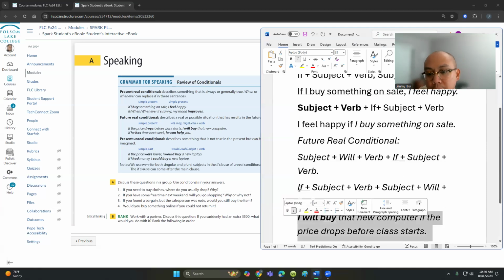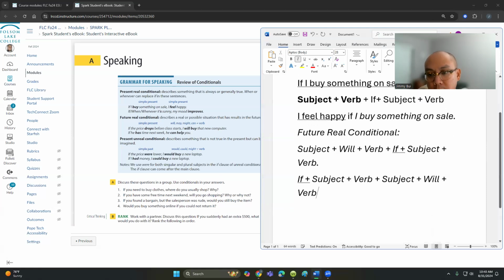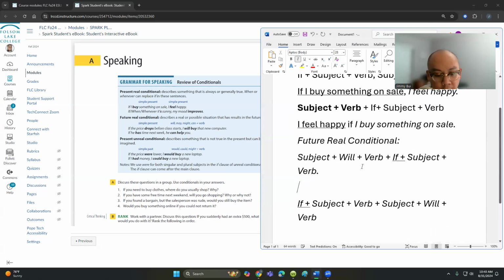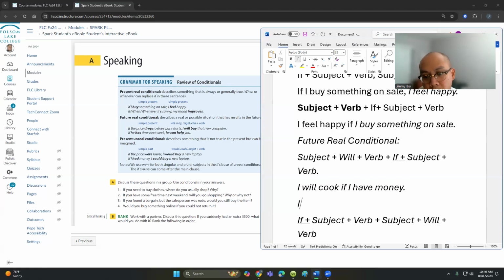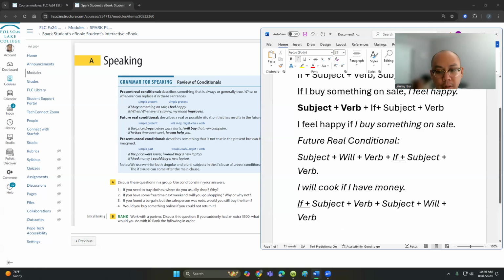Just a few examples. I will cook if I have money. If I have money, comma. When the if clause is first, we have a comma between the two.